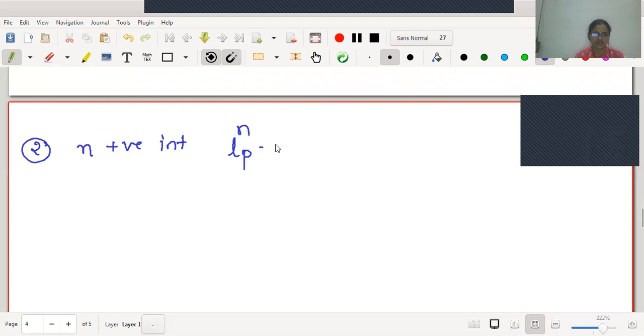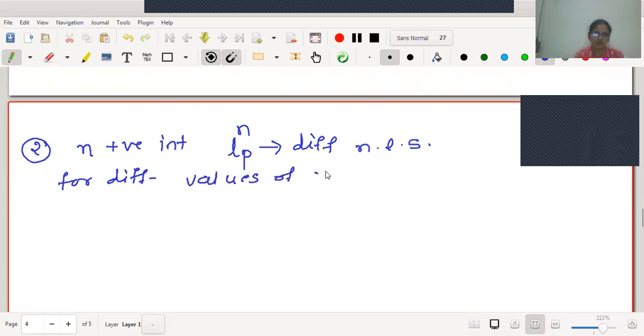LPN represents different normed linear spaces, for different values of p, on the same set of real numbers.